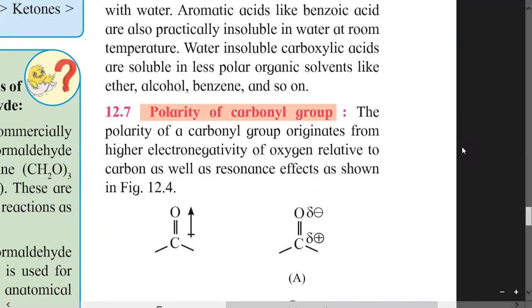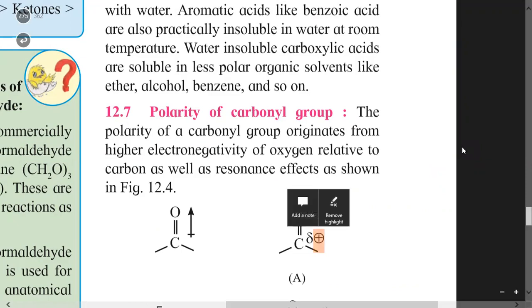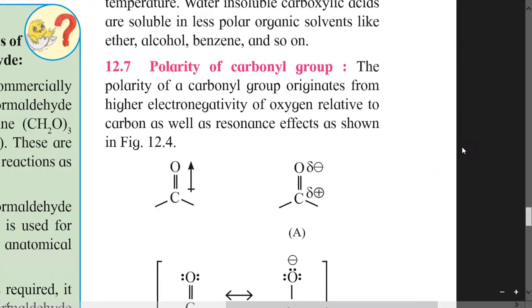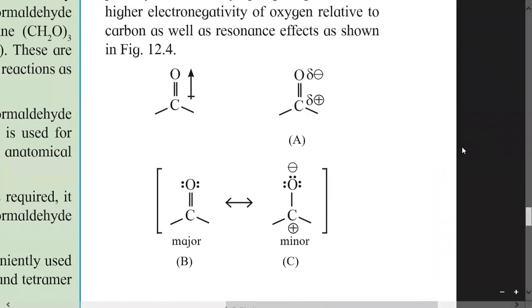Then polarity of the carboxyl group. We know the structure of the carbonyl group, that is C double bond O. Here carbon has a delta positive charge and oxygen has a delta negative charge. So this bond is a polar bond. The electronegativity of oxygen is more than that of carbon. Therefore, it shows the resonance effect.